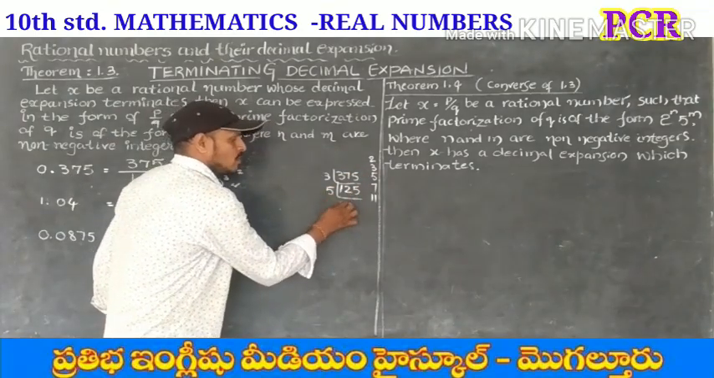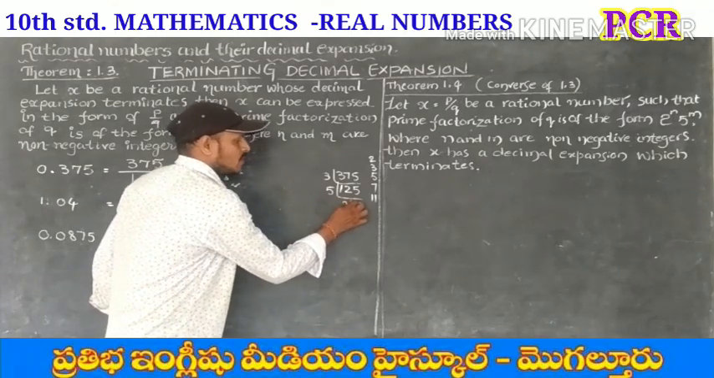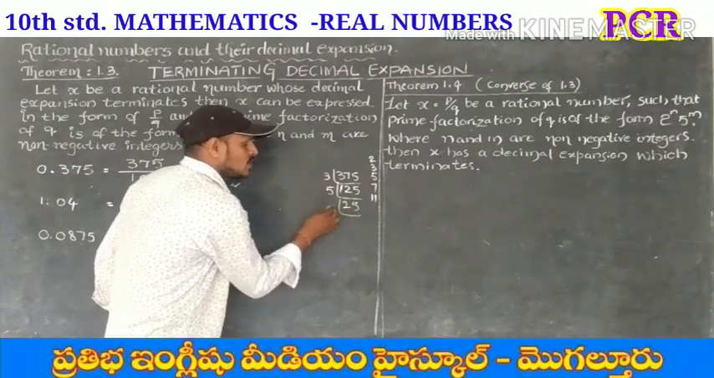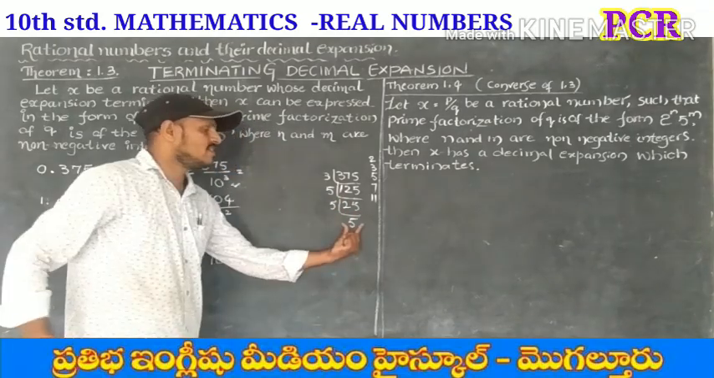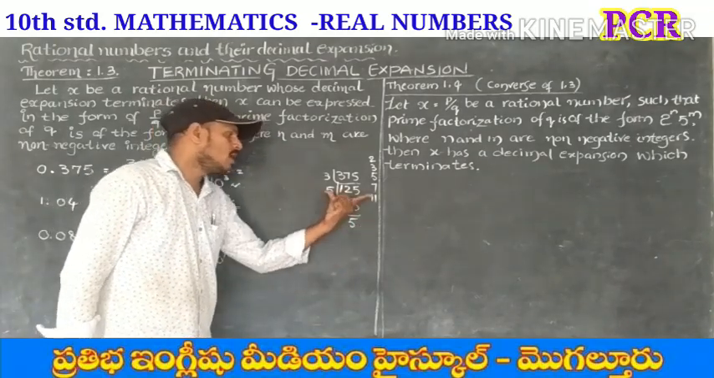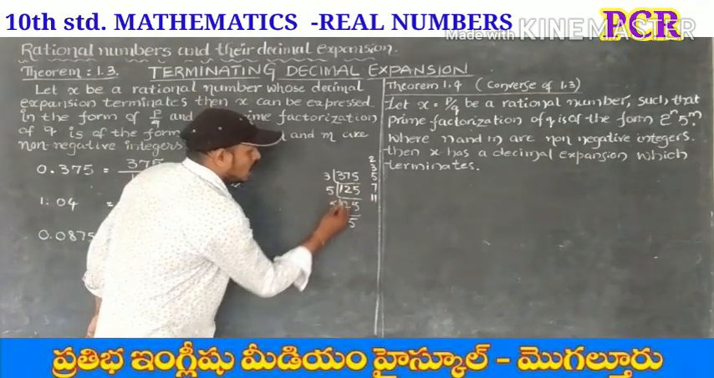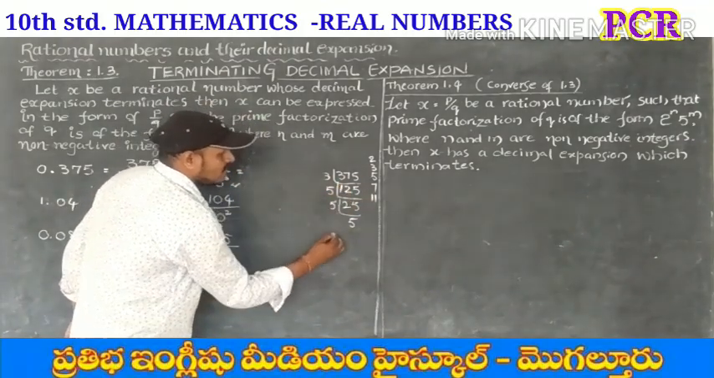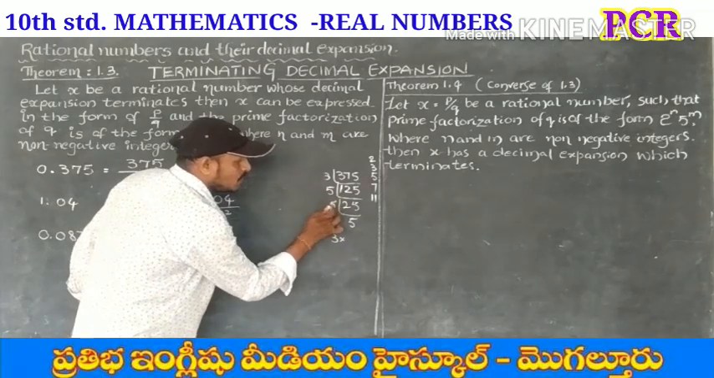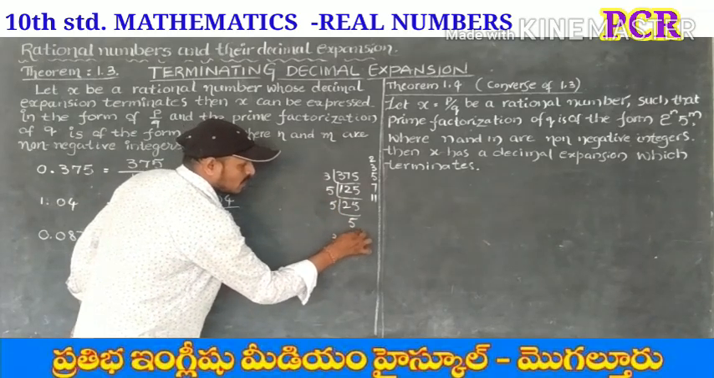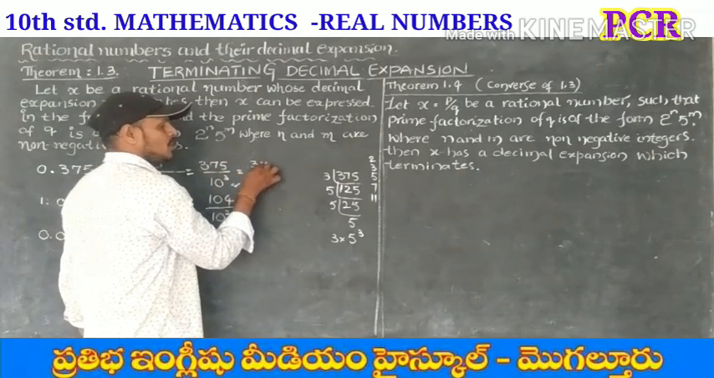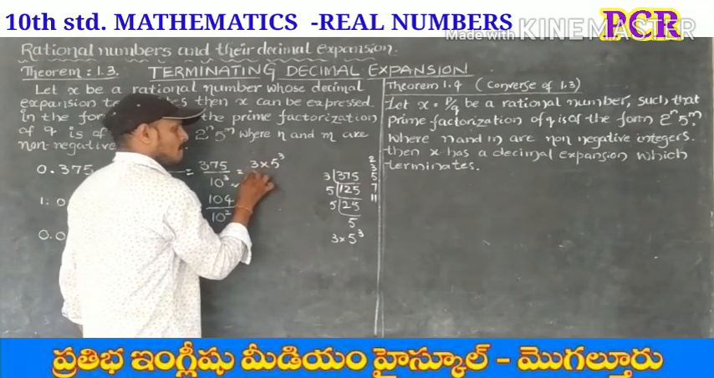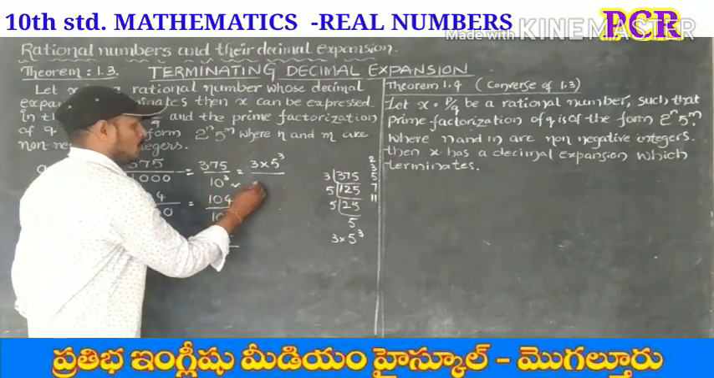How many times? In 12, 2 times. 25: 5 times. Again this 25 is divisible by 5. So 5 is the prime number, no need to go on. That's why 375 is equal to 3 into 5 into 5 into 5. How many times? 5 cube. That's why you can write 375 as 3 into 5 cube, divided by 10 cube.